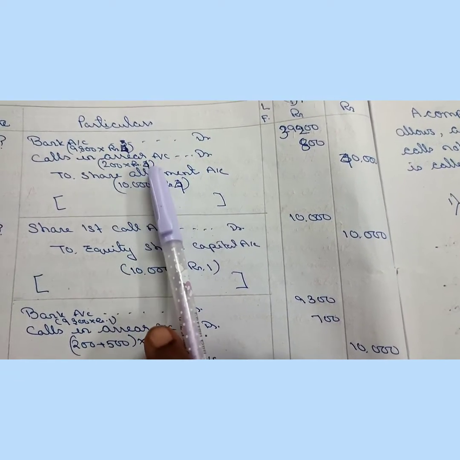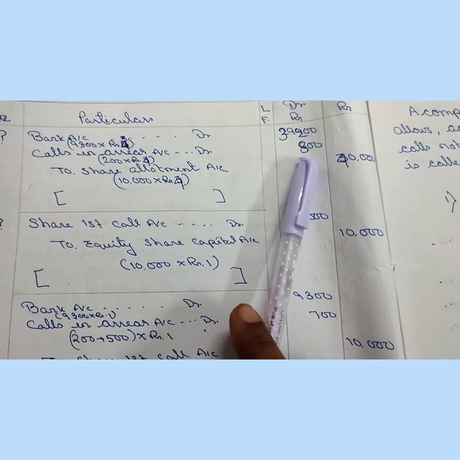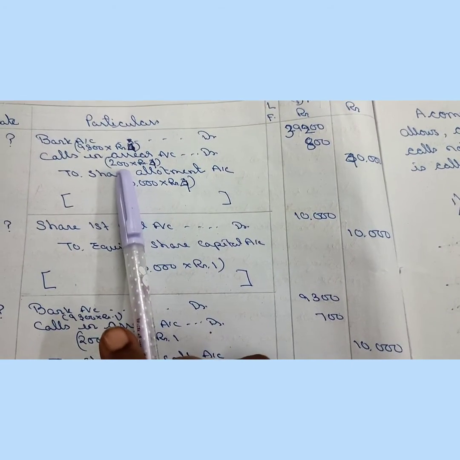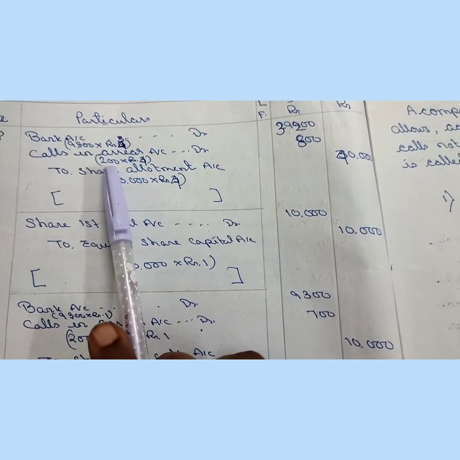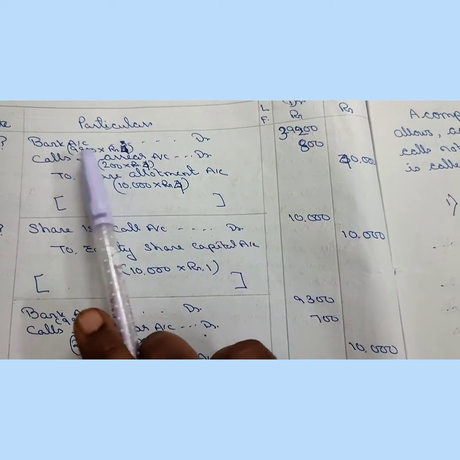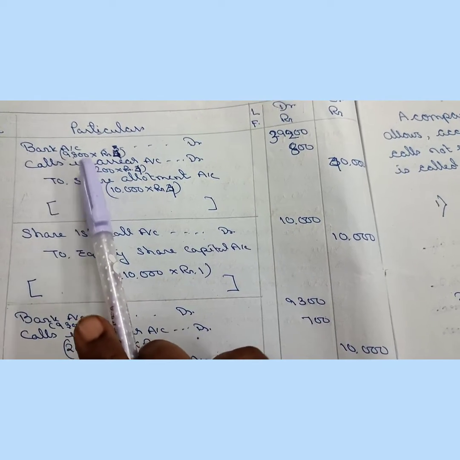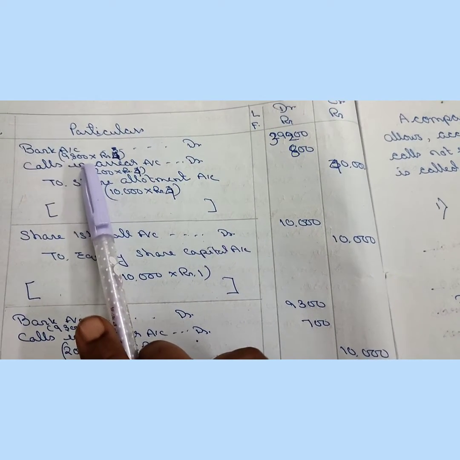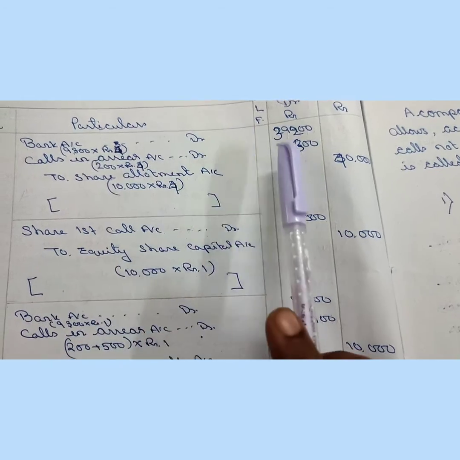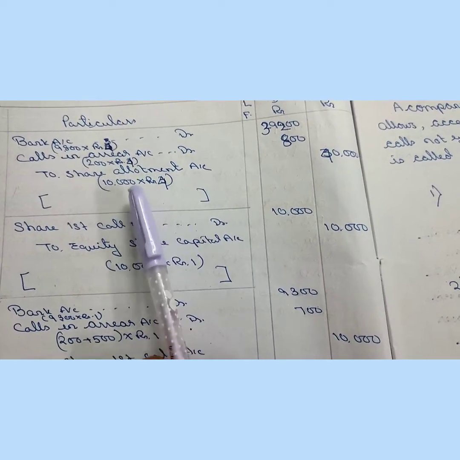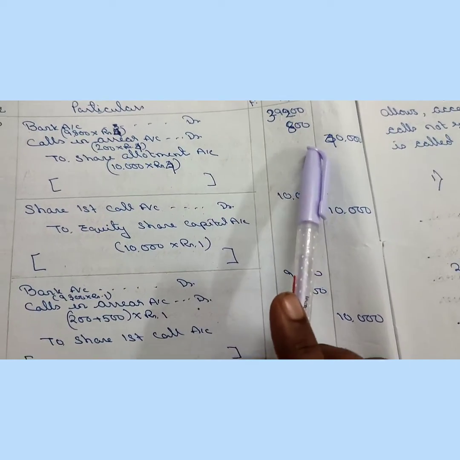For her 200 shares, 800 goes to calls in arrear. Out of 10,000 shares, one shareholder failed to pay for 200 shares. So in bank, amount is received for only 9,800 shares. So 9,800 into ₹4, 39,200. And in case of share allotment, 10,000 into 4, 40,000.